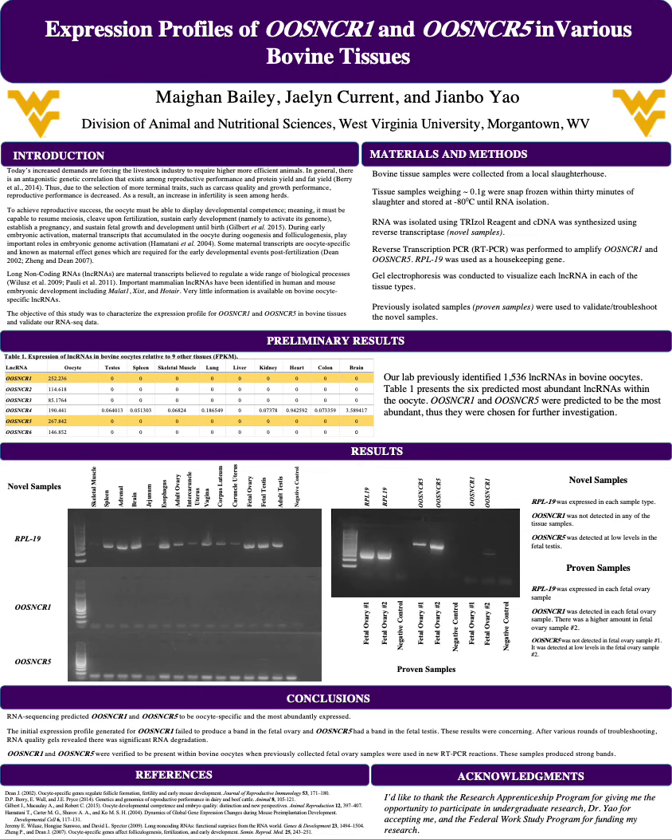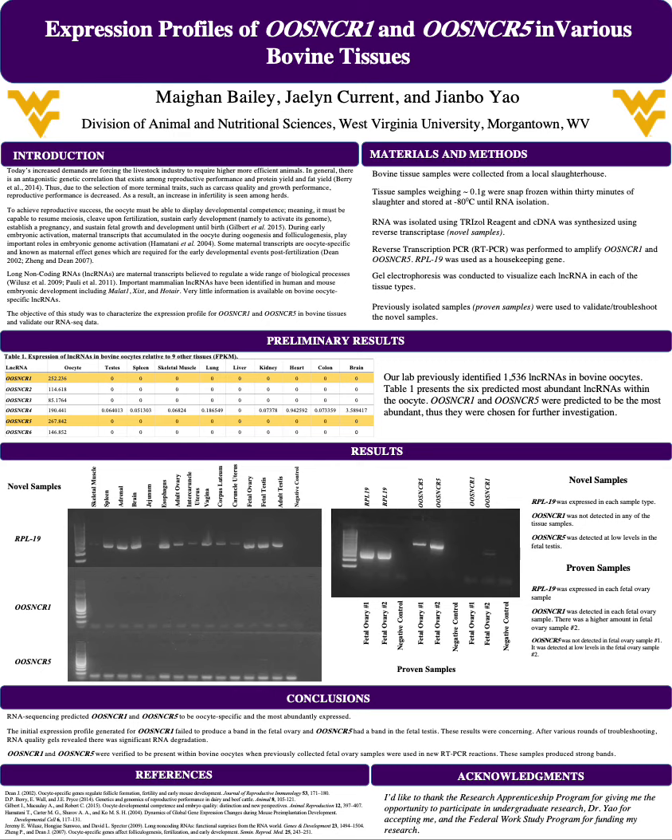Previously, my graduate student had identified 1,536 lincRNAs in bovine oocytes. Table 1 in my preliminary results presents the 6 predicted most abundant lincRNAs within the oocyte. OOSNCR1 and OOSNCR5 were predicted to be the most abundant, so they were chosen for further investigation.